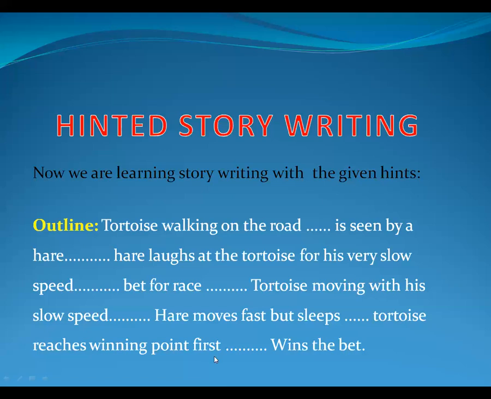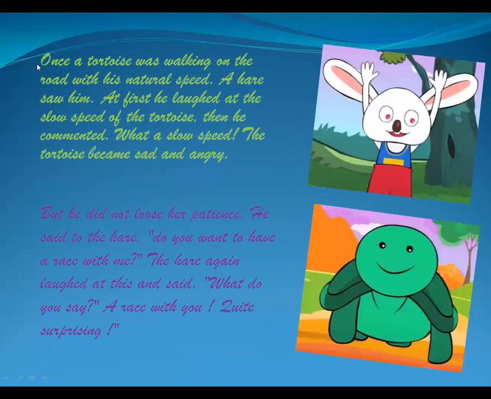Okay, now see here. Once there was a tortoise in a forest. Once there was a good tortoise in the forest. Once a tortoise was walking on the road with his natural speed. See here, what was added? In the previous slide, what was given?